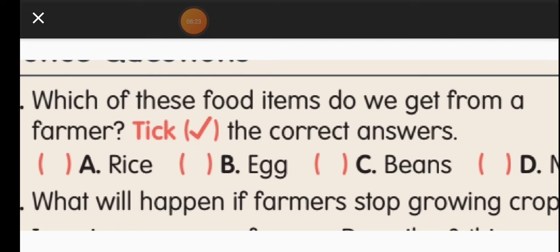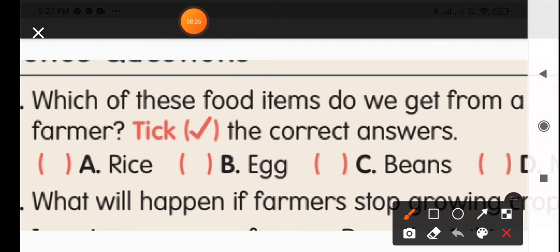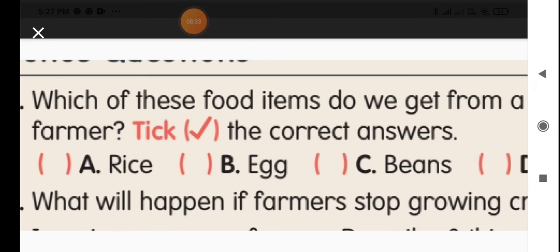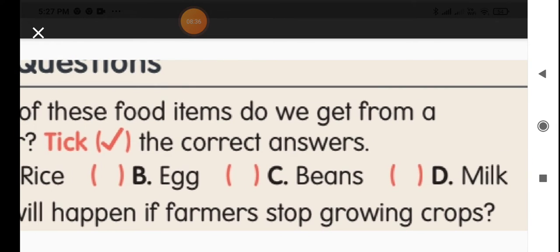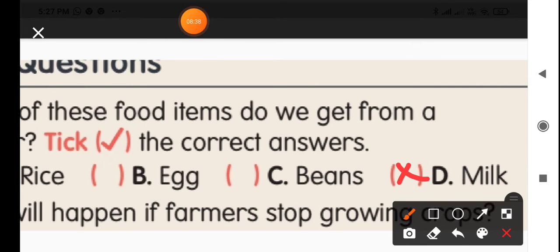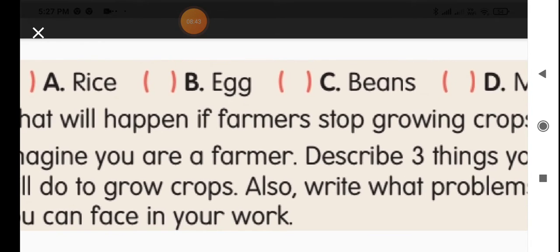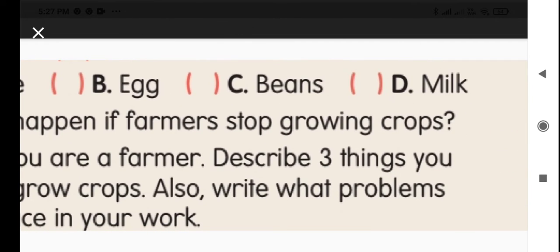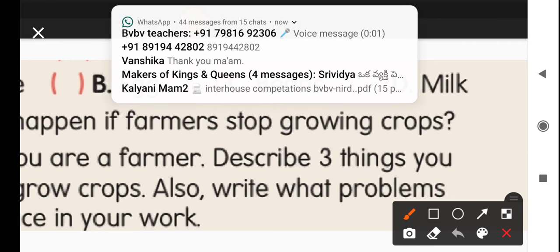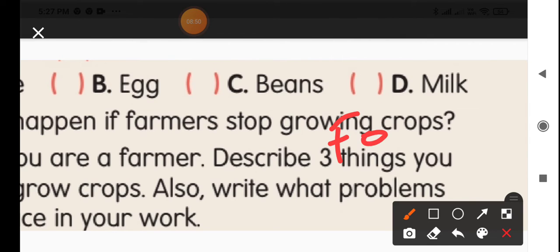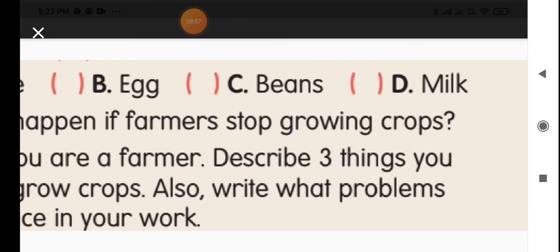Take the correct answers. Are we getting the rice from the farmer? Yes. Eggs we won't get from the farmers. Beans we are getting from the farmers. Milk we will not get from the farmers. And now second question, what will happen if farmers stop growing the crops? When they stop growing the crops, we will not get food for eating. We won't get the food for eating.